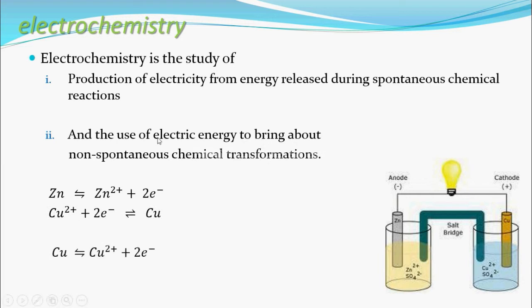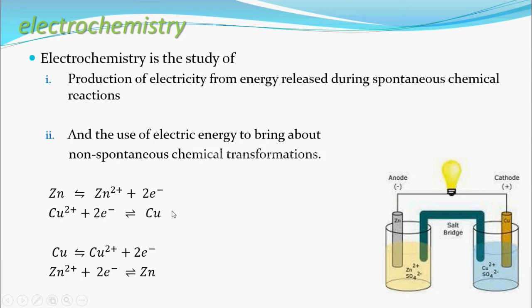See now, the other thing is using electrical energy to bring about non-spontaneous chemical transformation. Here, Zn producing Zn2+ and 2 electrons, and Cu2+ taking 2 electrons and forming Cu, is a spontaneous reaction. If you take the reverse of this reaction, that is producing electrons from copper, copper will always absorb.